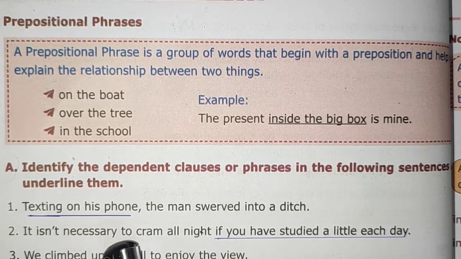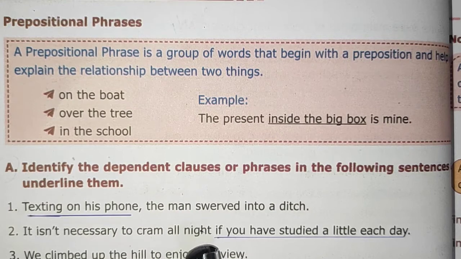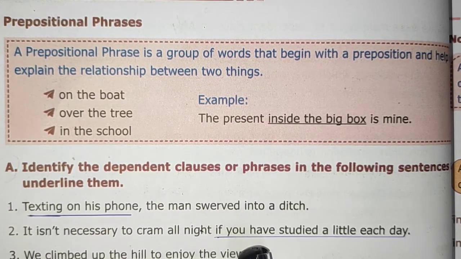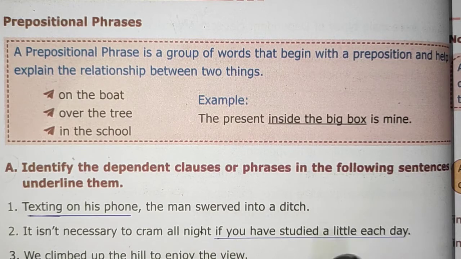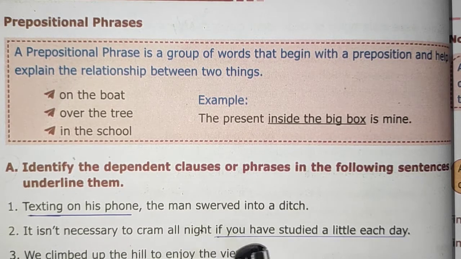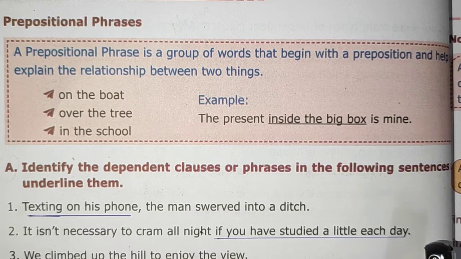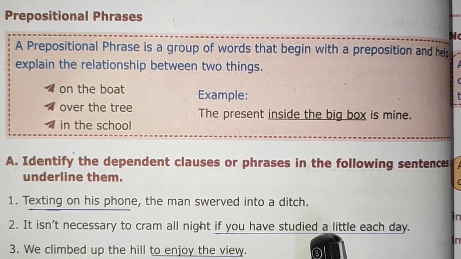It isn't necessary to cram all night if you have studied a little each day. So if you have studied a little each day, what will happen? So it is a dependent clause.